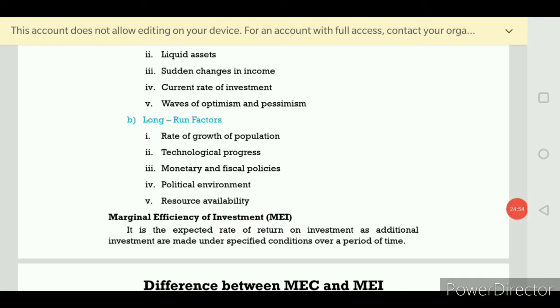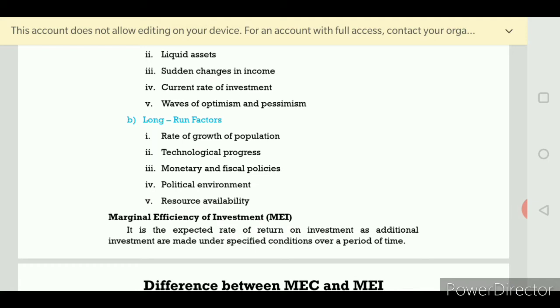Next, the current rate of investment. If an entrepreneur keeps on investing in the same industry, what happens to the marginal efficiency of capital? Already many entrepreneurs have invested in the same industries. If we keep on investing in the same industries, the marginal efficiency of capital will be low.